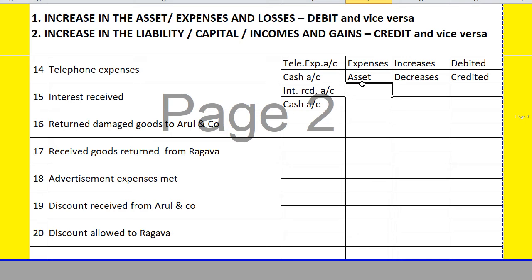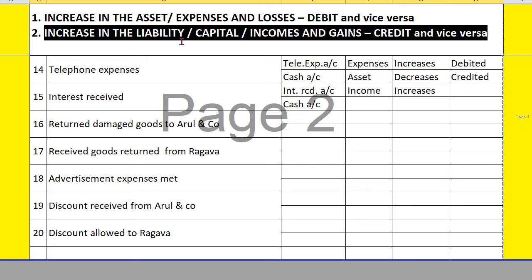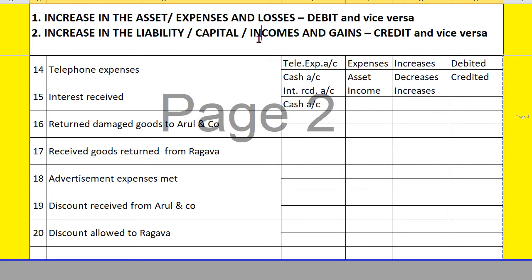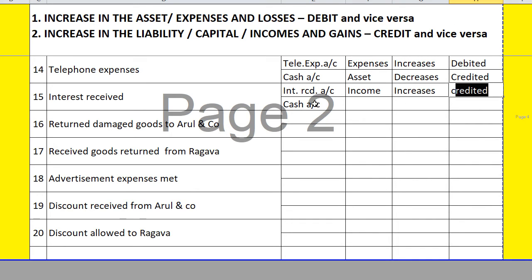So interest received is an income. It increases the interest balance. What should we do? Look at here. Increase in the liability, capital. Let me increase in the incomes and gains. We have to credit. So I'm crediting this. Cash is an asset. It increases. When the asset increases, it is to be debited. That's all.